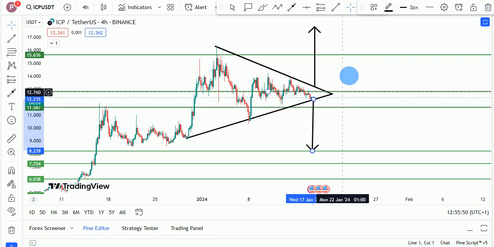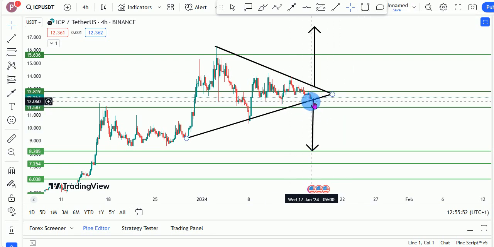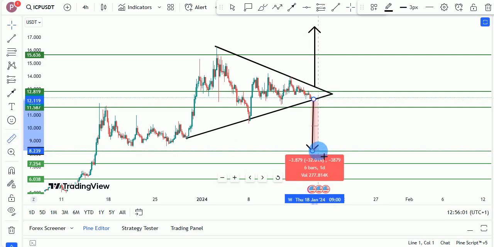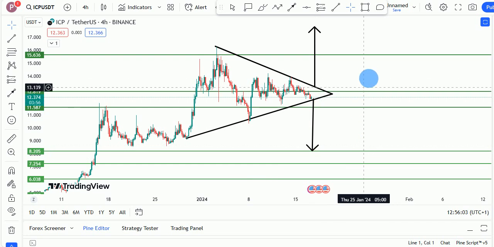And the first thing is this triangle. We do not want to see this triangle break to the downside. If not, we could see this sort of massive push to the downside right here for ICP. That could mean ICP sees another push of about 32% to the downside, right?